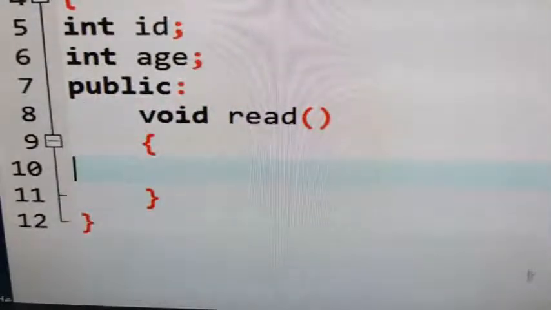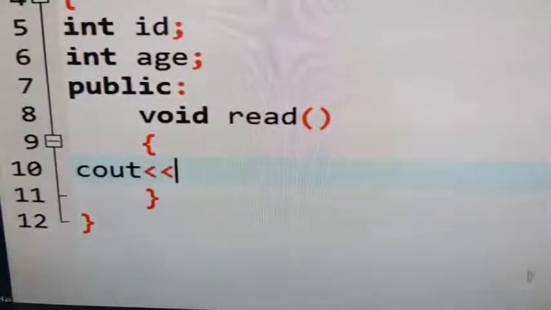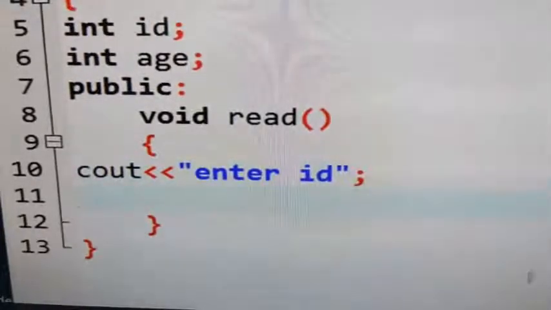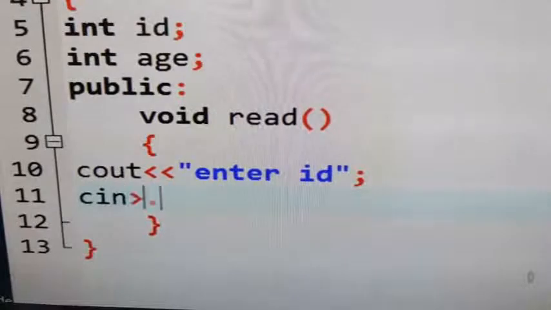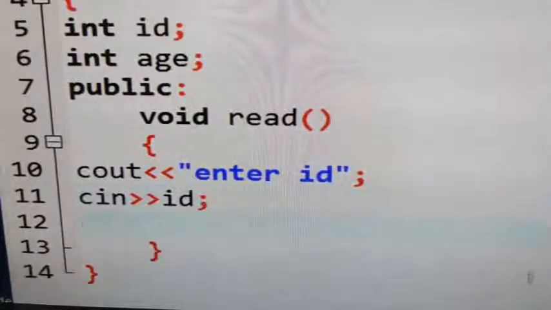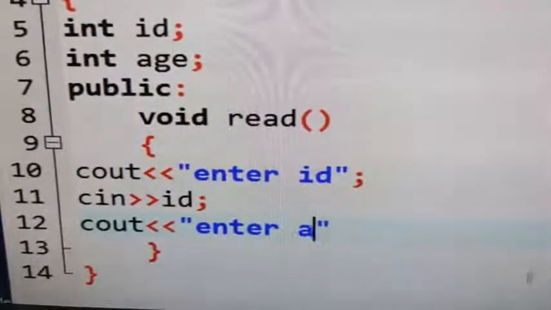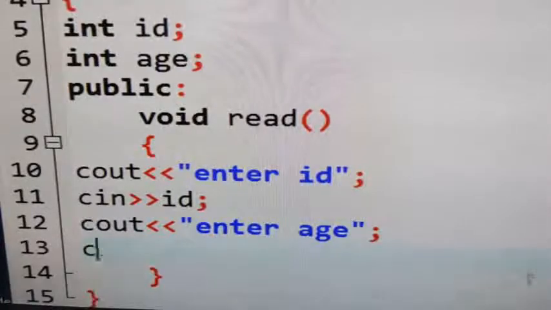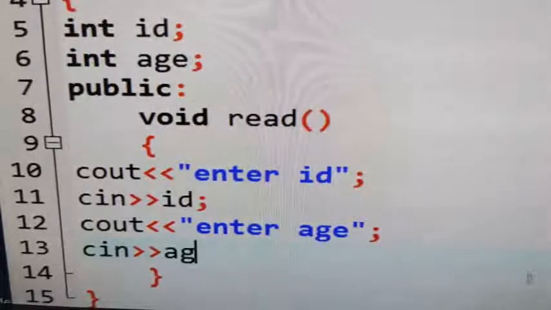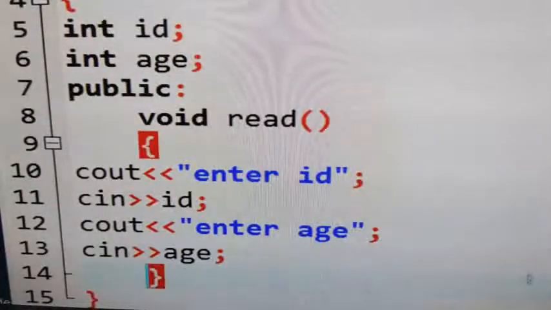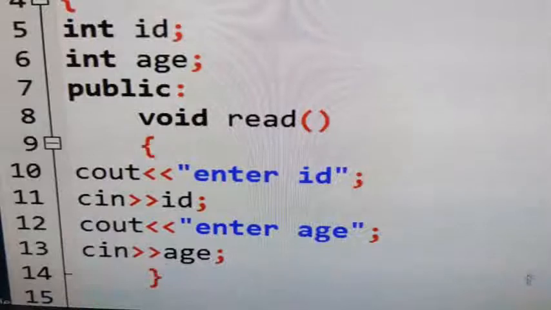So inside the function, I am giving a cout, enter what is the first variable? Enter id. Next, that value should be stored inside the variable, so cin id. Next cout, enter age. Cin age. So this is a function, and this function I have declared inside the class only, first method. One more function I am declaring,